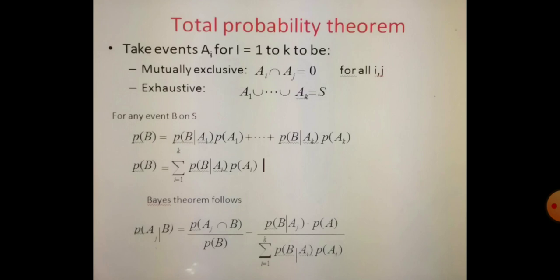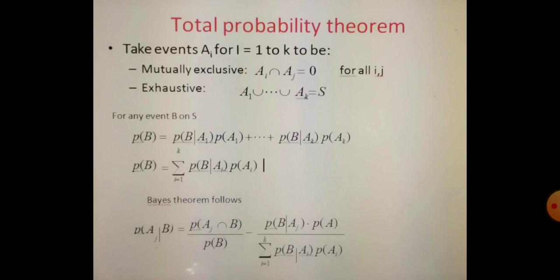Suppose we are given n mutually exclusive events, for example AI, I equal to 1 to n, whose union equals S. That means AI intersection AJ is equal to 0 for all I and J, so the intersection of any two is empty, which means mutually exclusive.